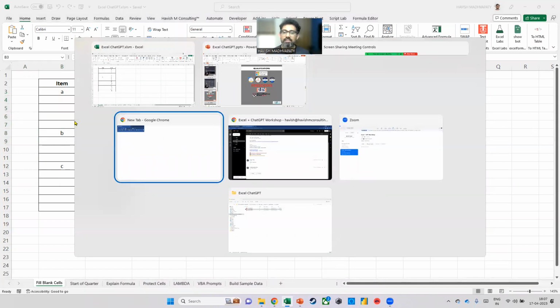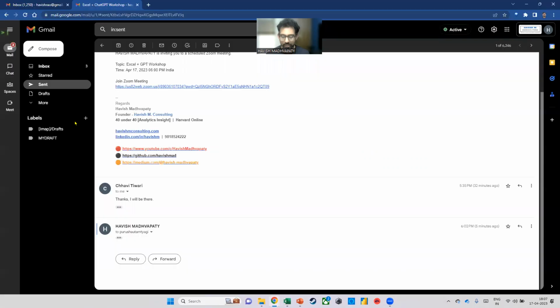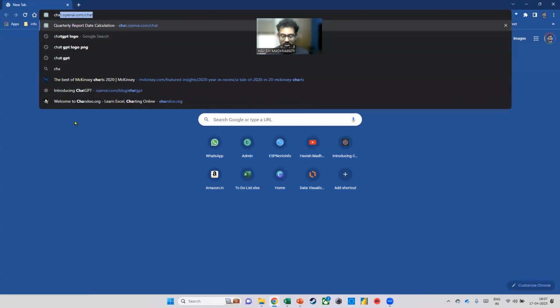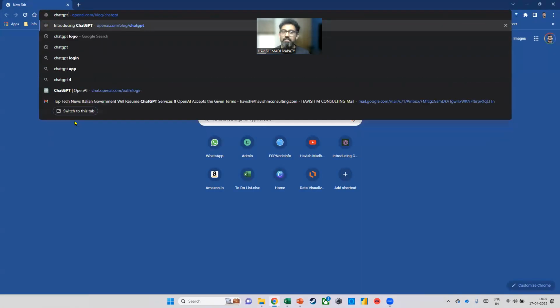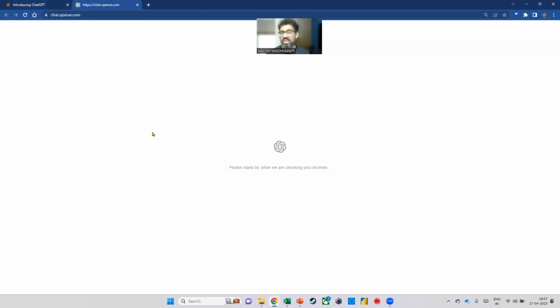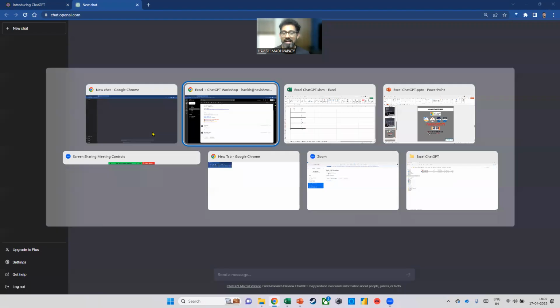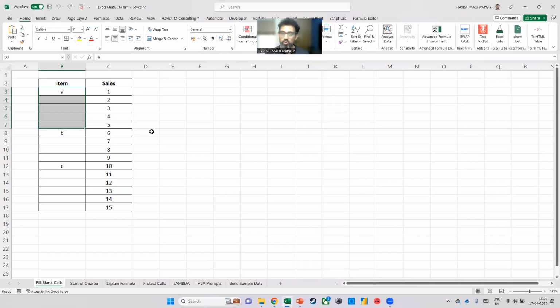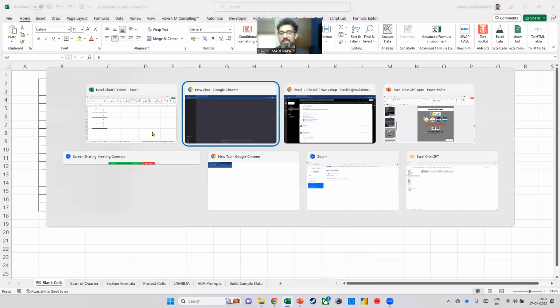Now, imagine that perhaps some of you already know how to do it, but imagine for a moment that you do not know how to fill up these blank cells, and you don't want to fill it up manually because it's going to take you a lot of time. For example, right now we only have 17 rows. Imagine you have 1,000 rows with you. What do you do in that case?